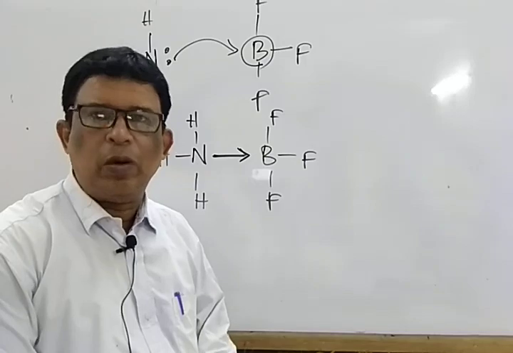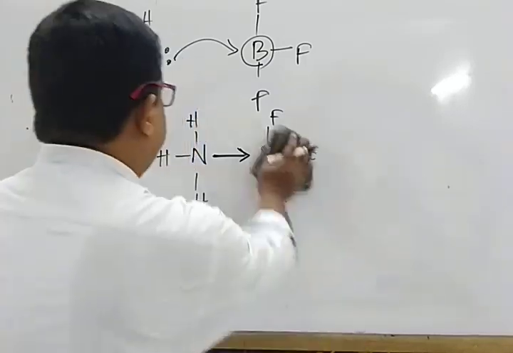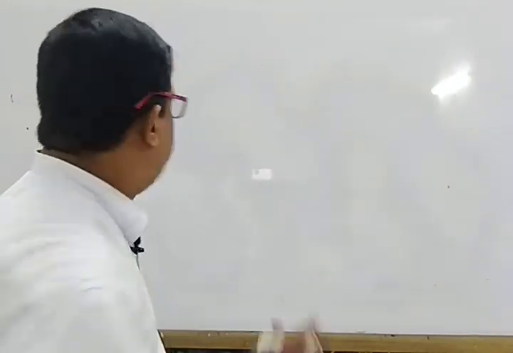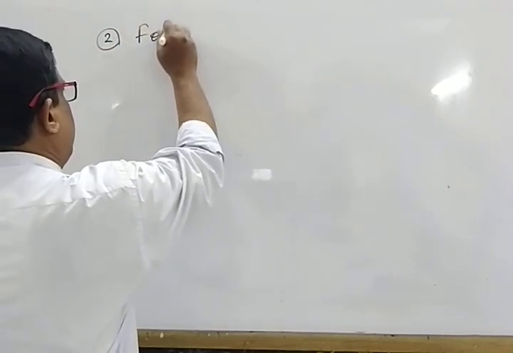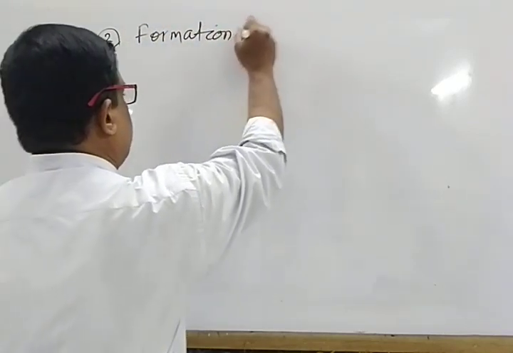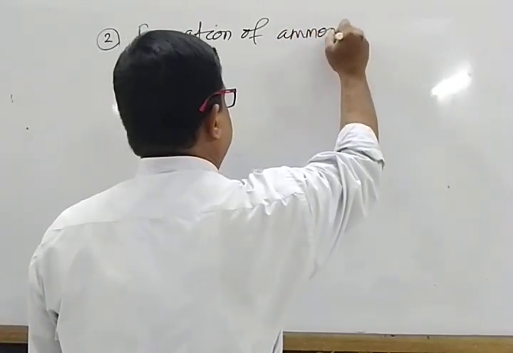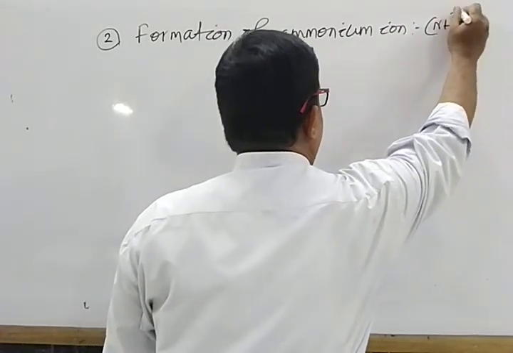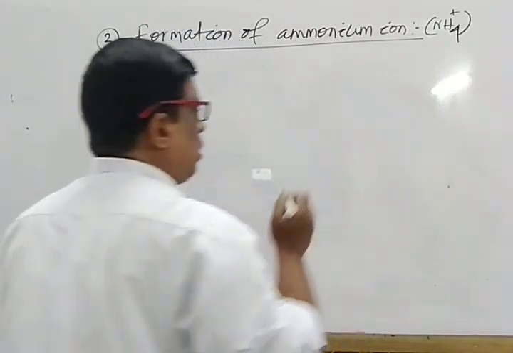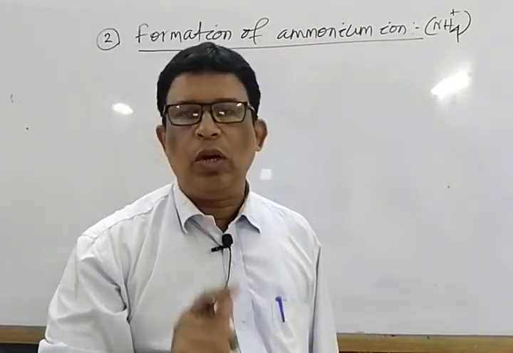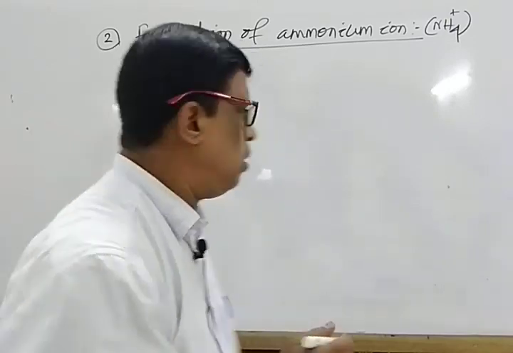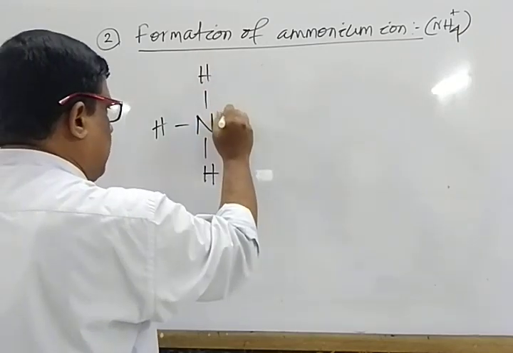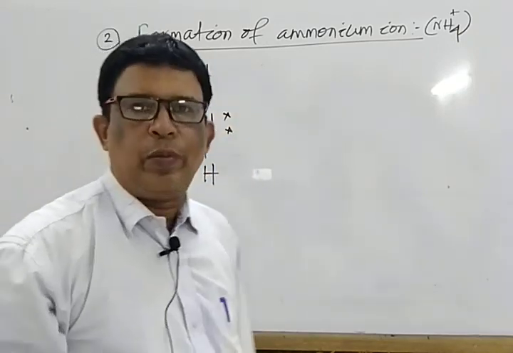Next, another suitable example, that is the formation of ammonium ion, formula NH4 plus. Mark that. Here two species are there. One is the ammonia molecule and one is H plus, or proton. So first, ammonia is formed with the help of covalent bonds. After the formation of covalent bonds, one lone pair of electrons is there.